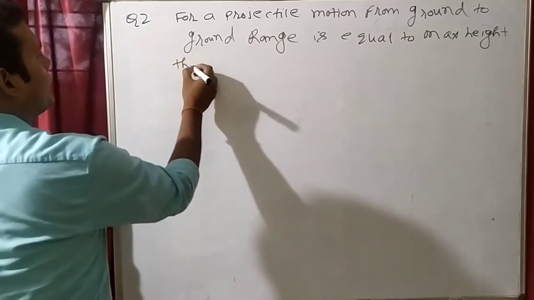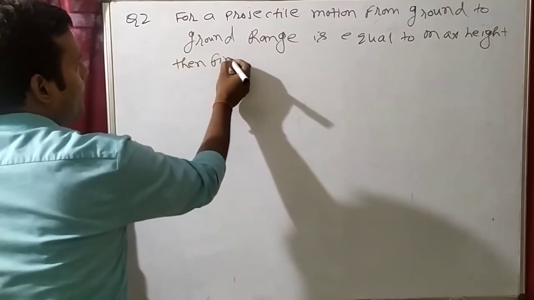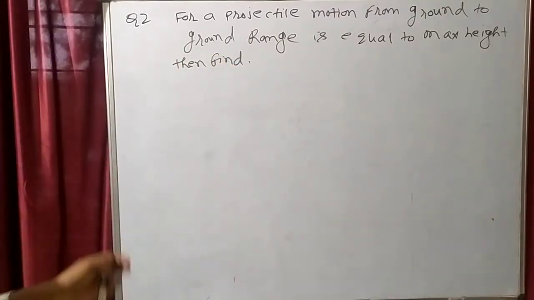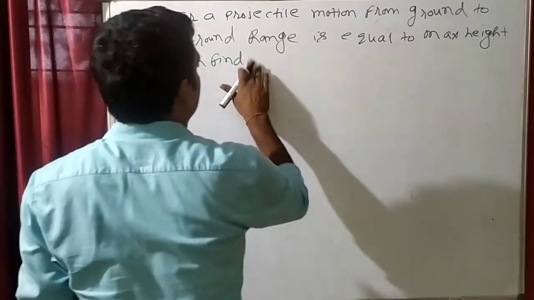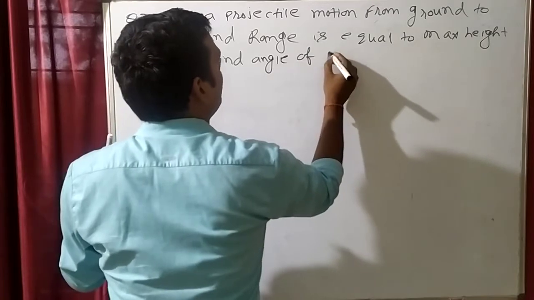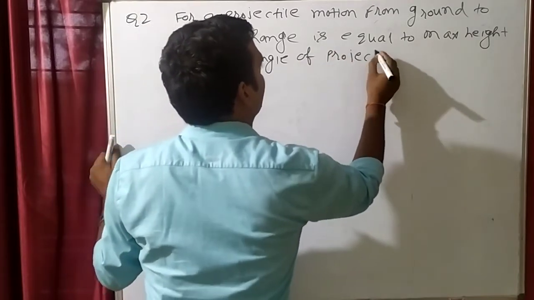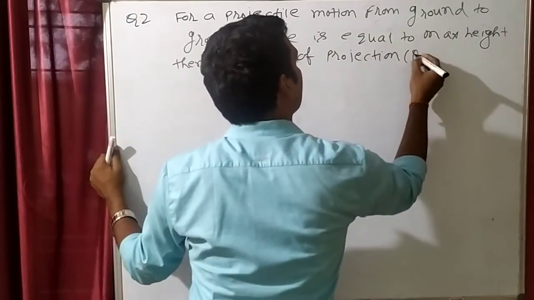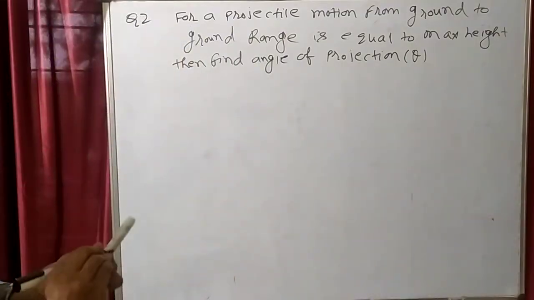Then find the angle of projection. Angle of projection means you have to find theta.